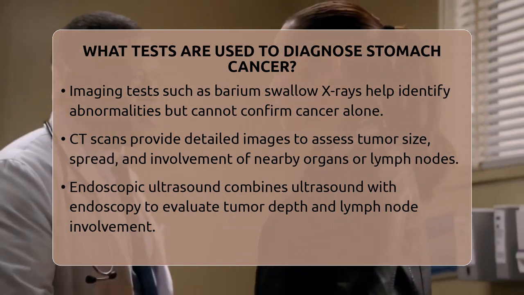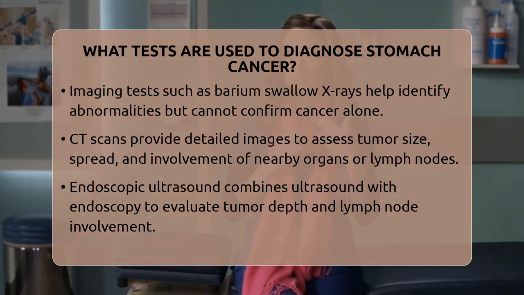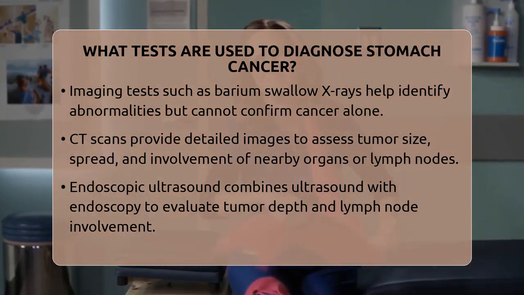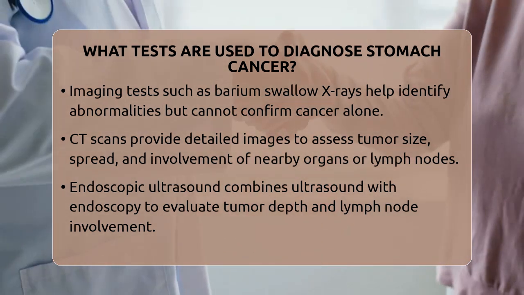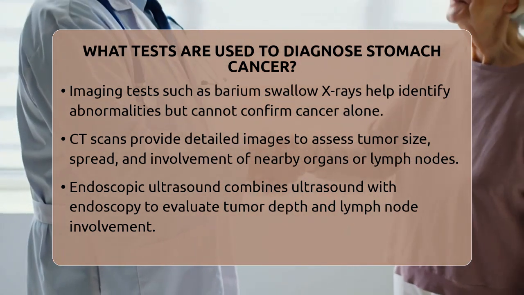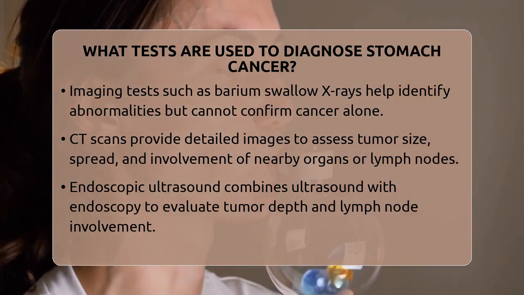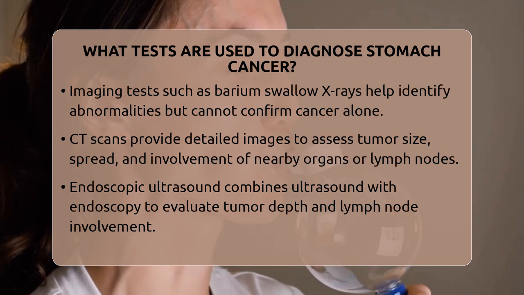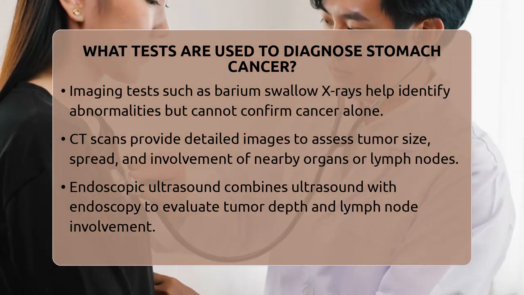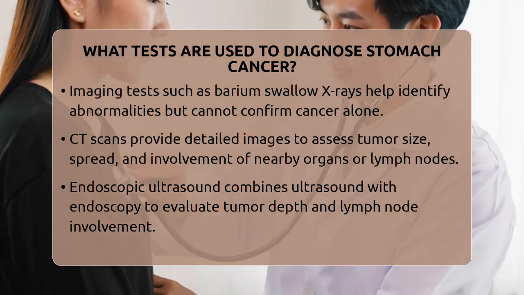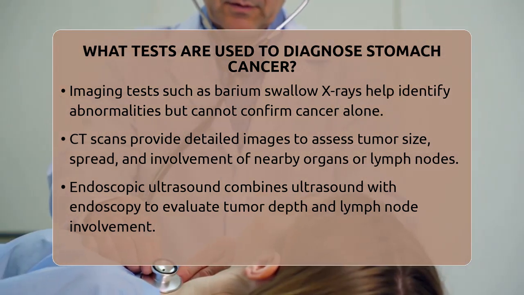Laboratory blood tests can provide additional clues. For example, they may check for anemia, which can occur if the cancer causes bleeding. Blood tests can also evaluate your overall health and how well your liver and kidneys are functioning. In some cases, tissue from biopsies is tested for specific proteins or genetic markers that can help guide treatment decisions,